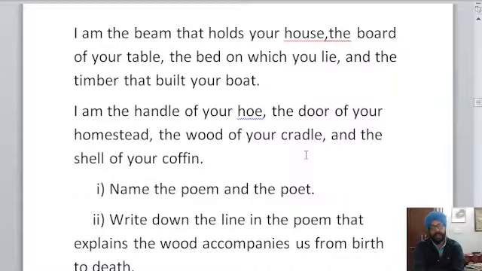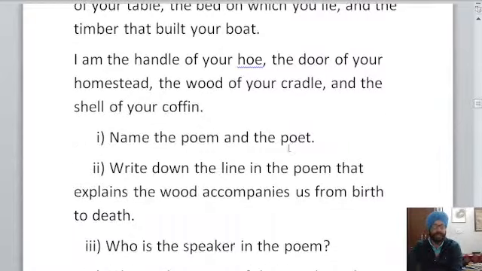Very good, Joy Singla. You had given the correct answer. So just give the 2 answers. Name the poem and the poet, and write down the line in the poem that explains the wood accompanies us from birth to death. Very good, Gursirat. You are giving good answers of English as well. So very good to see attending both the classes and giving the good answers. Very good, Abhirana.